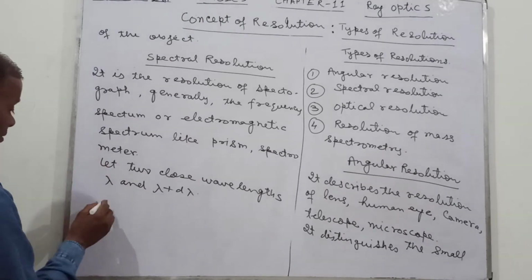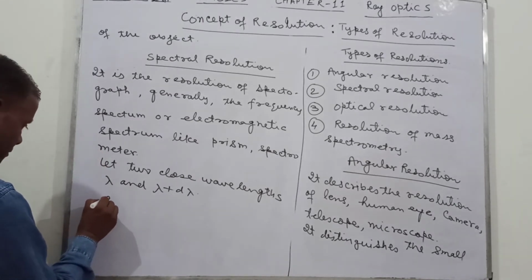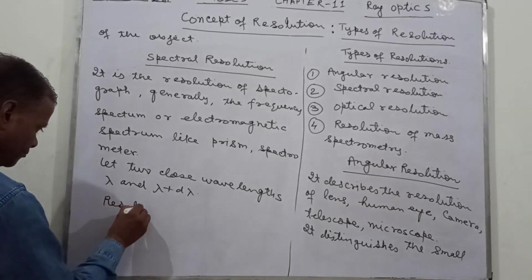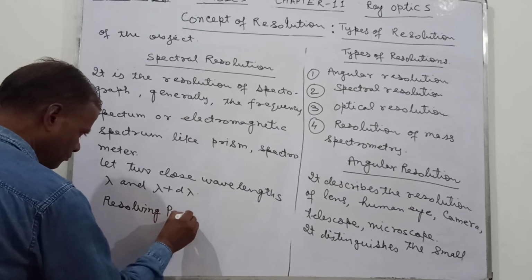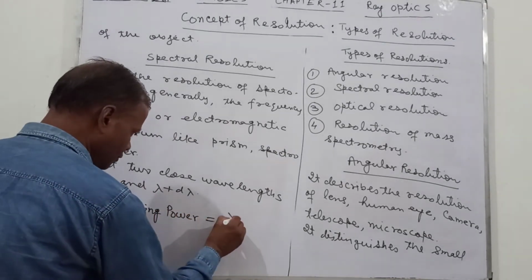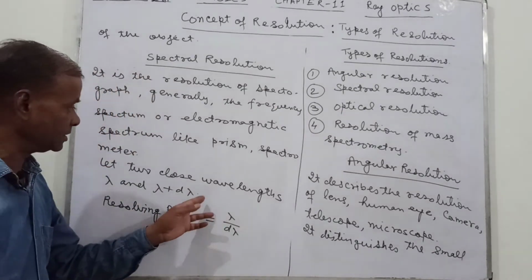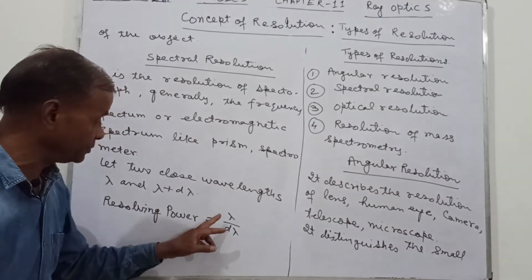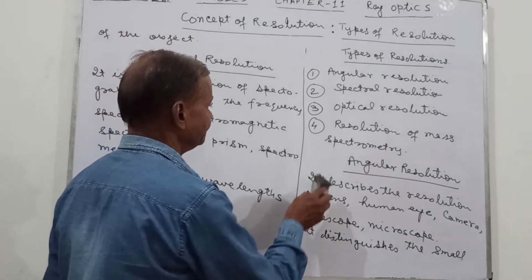Then the spectral resolution, the resolving power, is equal to lambda upon d lambda. So here we are using the wavelengths. This is the spectral resolution.